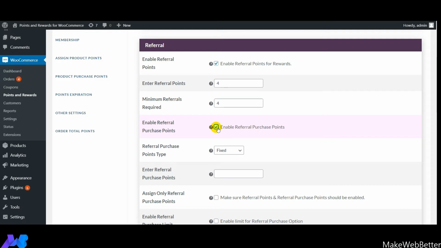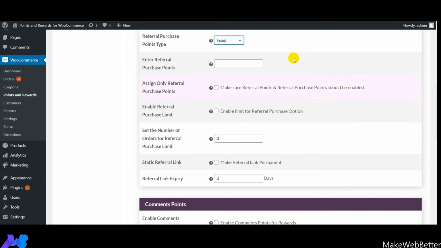The next is referral purchase points type. With the help of this setting, you can set the referral purchase points type. It can be either fixed or percentage depending upon the needs you have and the requirements that you are looking to accomplish. The next is enter referral purchase points. Over here you need to mention the number of referral purchase points that you want to give to your customer.